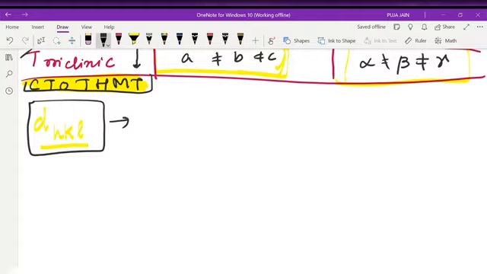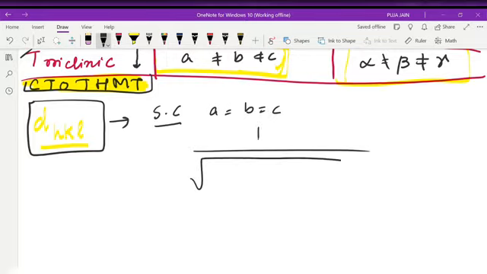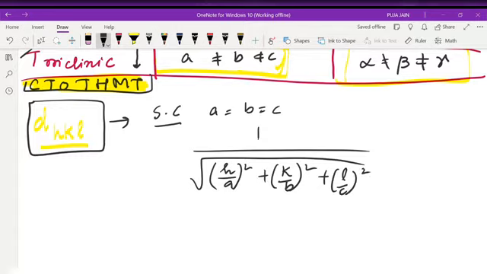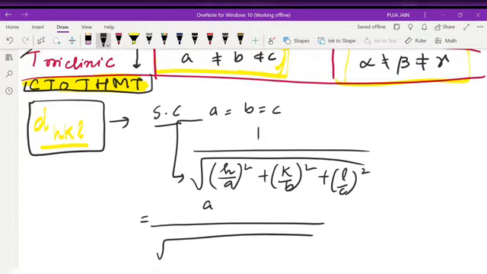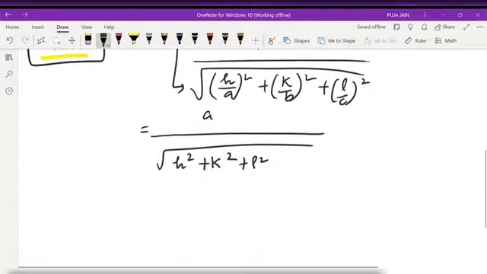So, interplanar distance d for simple cubic. For simple cubic we know a equals b equals c. Then the interplanar distance will be 1 by root of (h/a)^2 + (k/b)^2 + (l/c)^2. Now if I substitute this value, what will I get? a by root of h square plus k square plus l square. You can also say b or c, because a, b, c all have the same values.